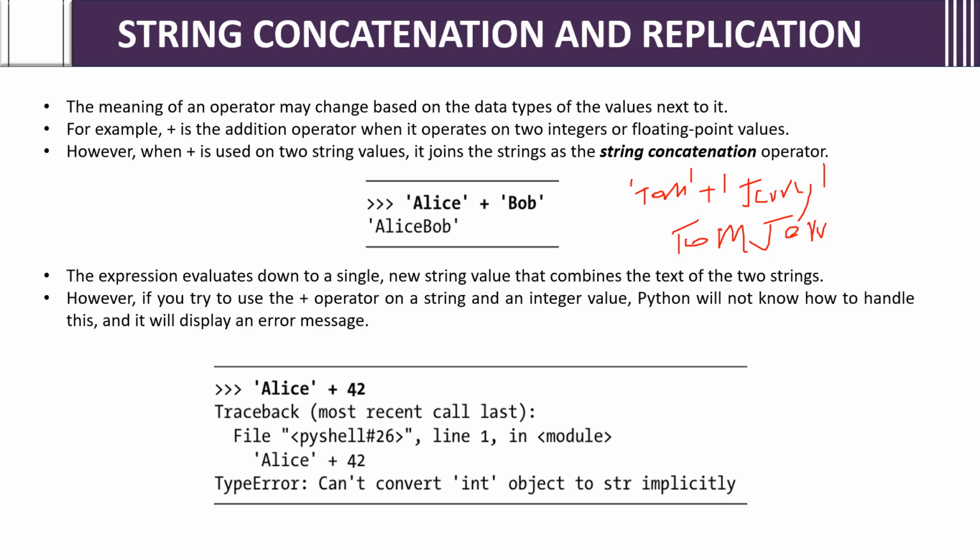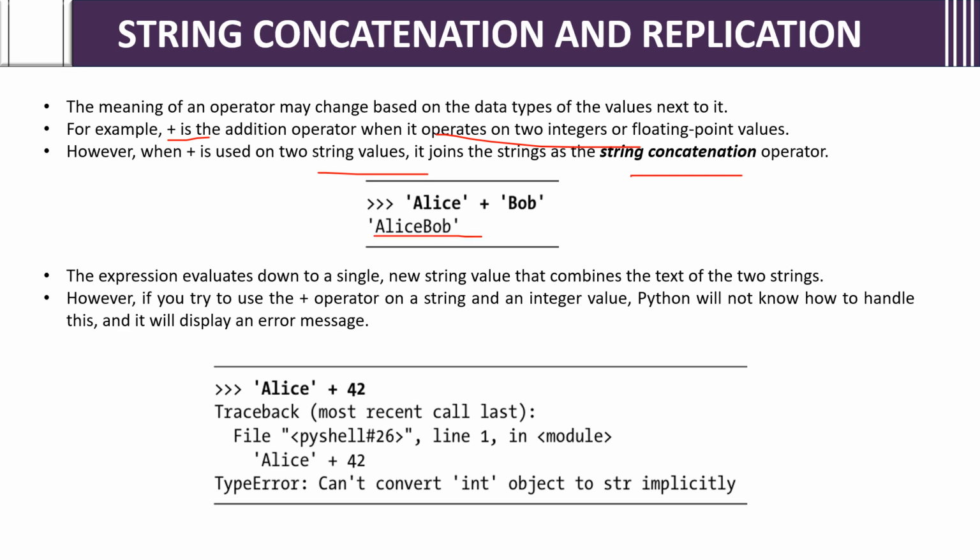No space between. It is going to concatenate. Concatenation is nothing but adding both strings. Understanding? See, why are they telling that the operator may change as the data types of the values next to it change? Because if you give plus with numeric values, then it will add. But with strings, plus is going to concat. Nothing but doing like this.